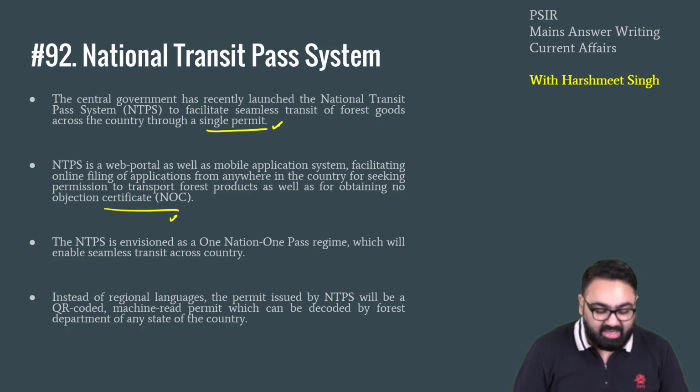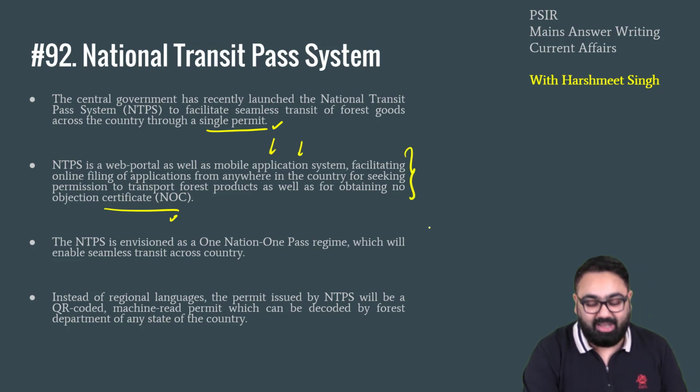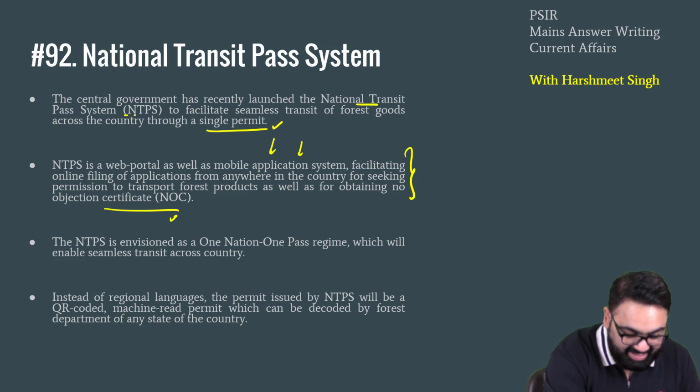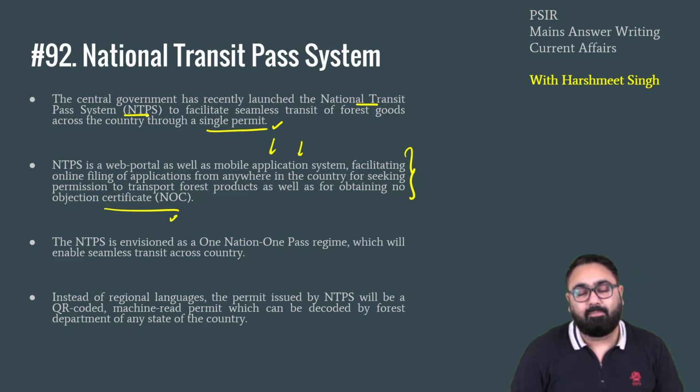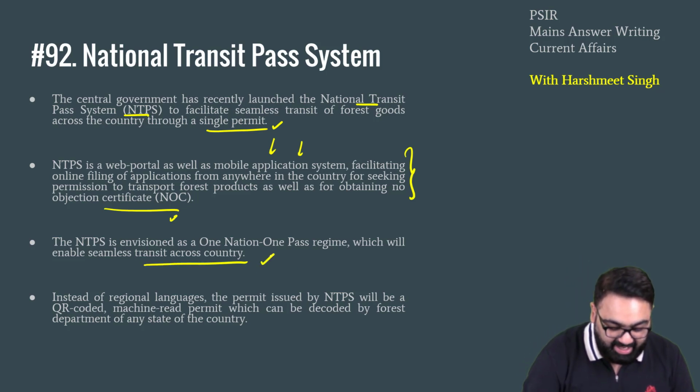How can you get this permit? There's an online web portal and a mobile application as well, where you can fill in the application. It is called National Transit Pass System, NTPS. Again, please remember, this is specifically for forest produce to transit across the entire country.